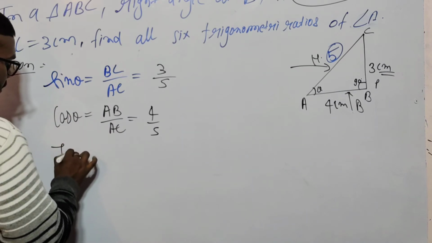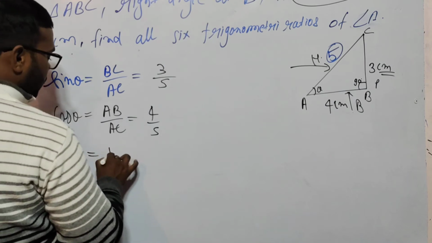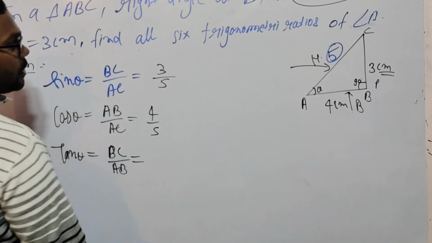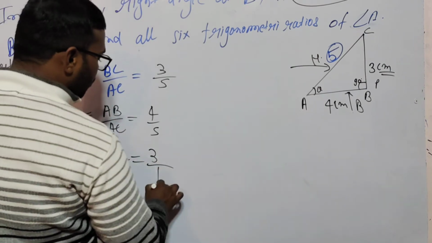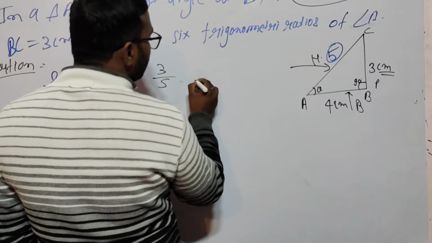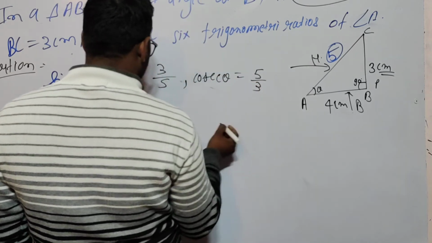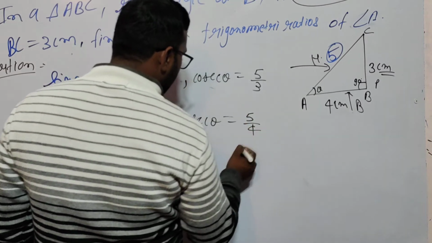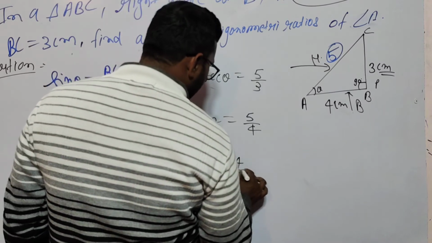Tan theta is equal to perpendicular upon base. So what is your perpendicular? BC divided by AB. BC is equal to 3 and AB is equal to 4. Now the reciprocals, I am writing directly. Cosec theta is equal to 5 by 3, sec theta is equal to 5 by 4, and cot theta is equal to 4 by 3.